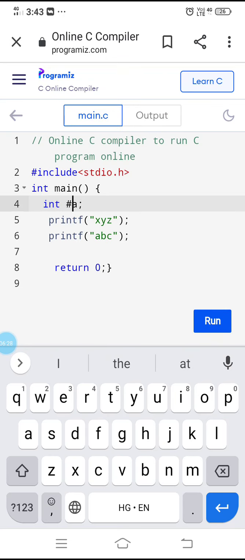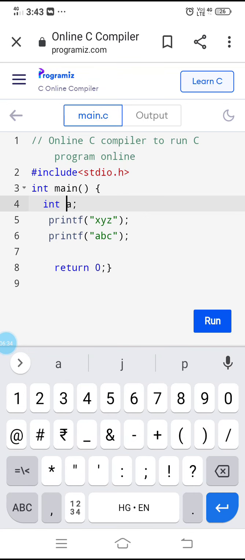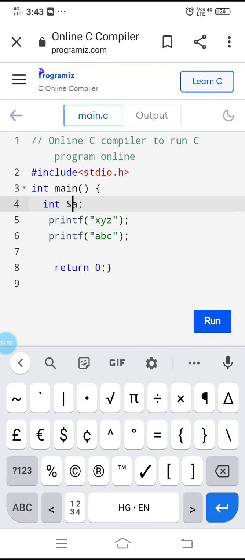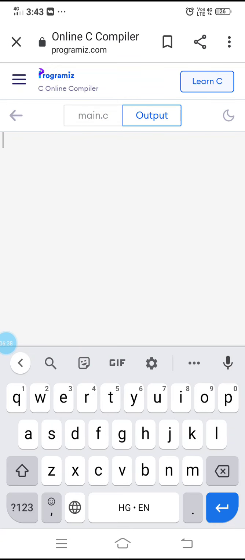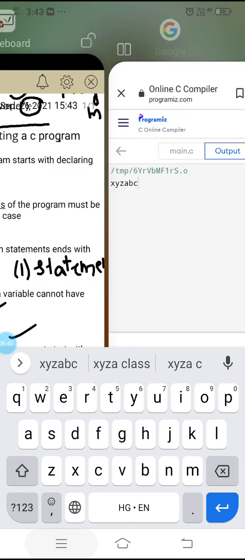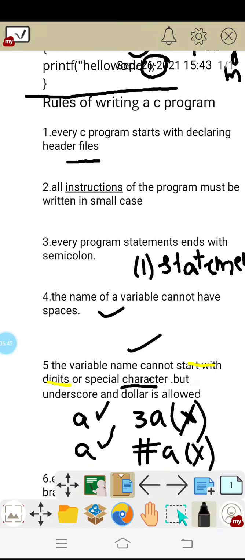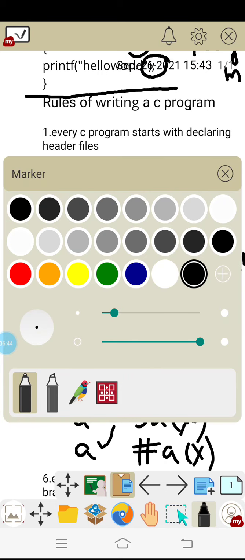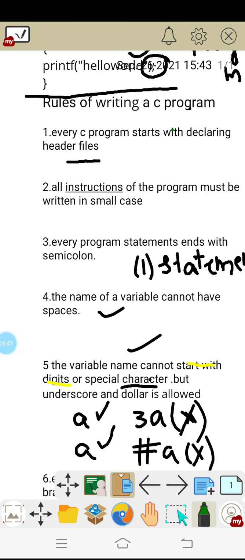But instead of this, if you use dollar, dollar is also a special character, so I'm putting the dollar and running it, there will not be any error. Why? Because the rule says that special characters are not allowed at the beginning, but dollar is allowed. And one more thing is allowed. What is that? Underscore is also allowed.